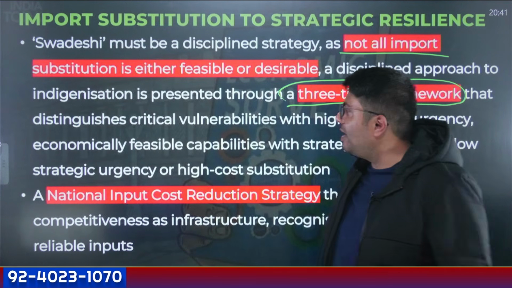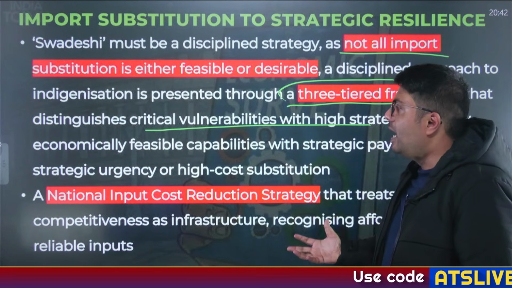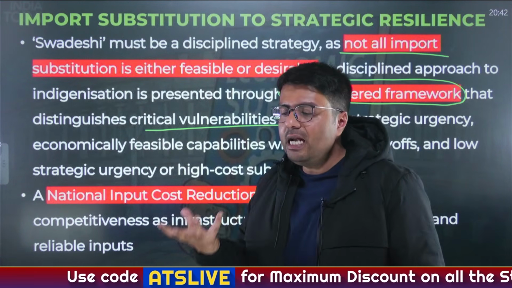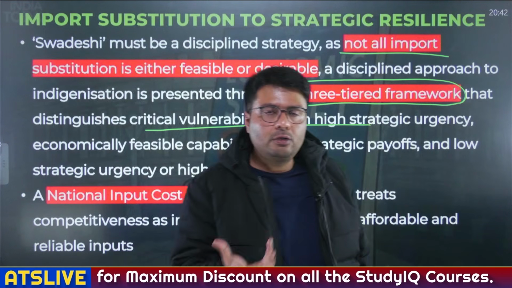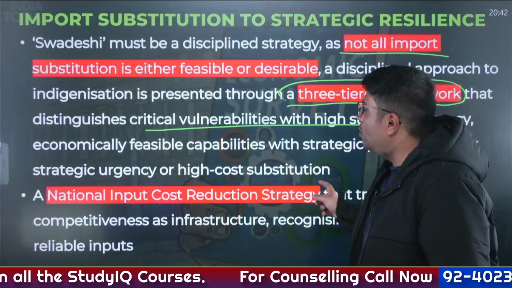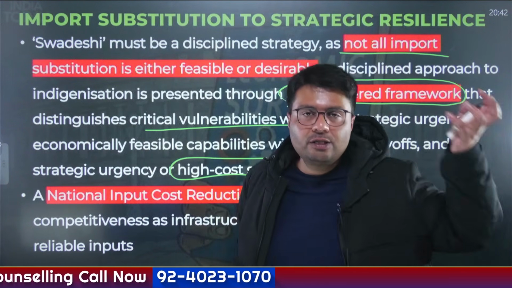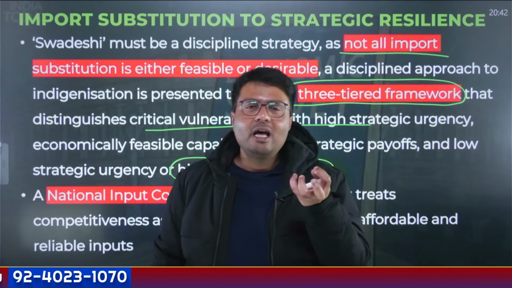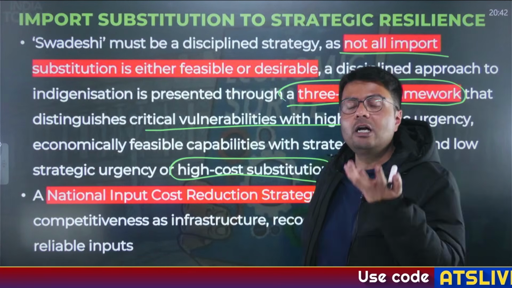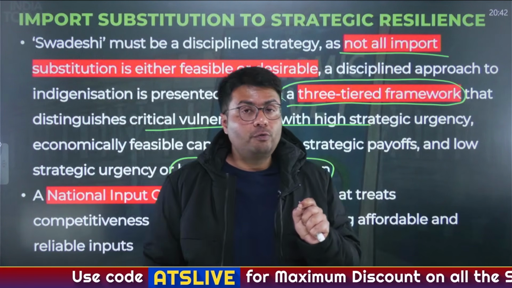This three-tiered framework distinguishes critical vulnerabilities with high strategic urgency. And to make something domestically, you need it to be strategic. Only strategic things for which we can't depend on other countries would be made here. And it also wants to have a high cost substitution. So things that are being made at an expensive cost abroad, the government would look to make at a cheaper cost in India, which would give India cost advantage. So not just are we fulfilling our domestic requirements, but going forward, we can also become one of the key exporters of those goods and services.